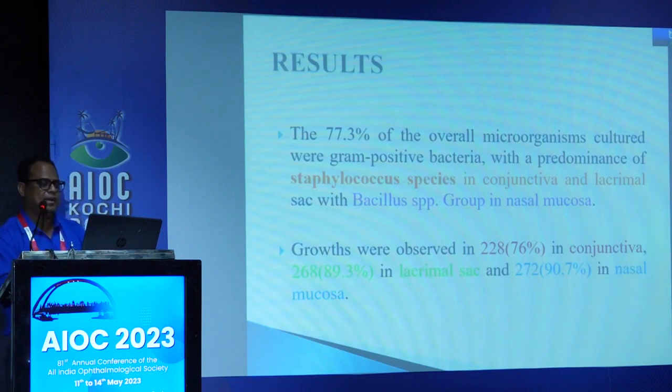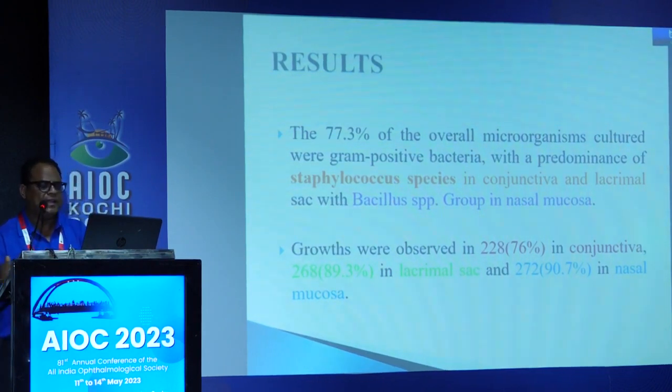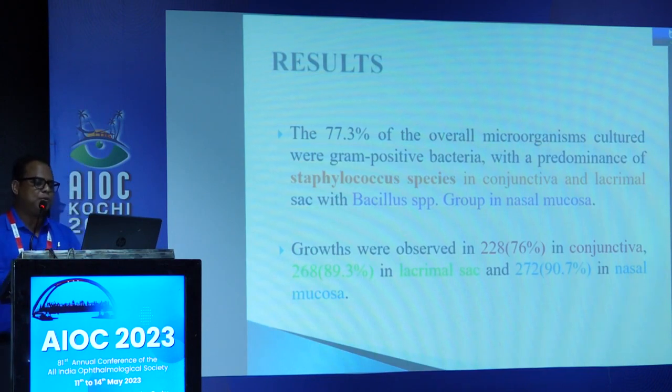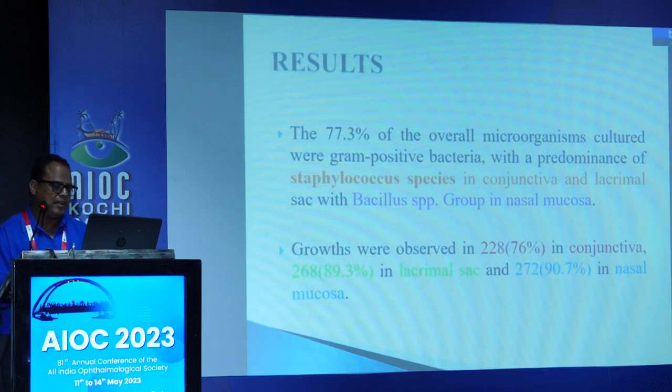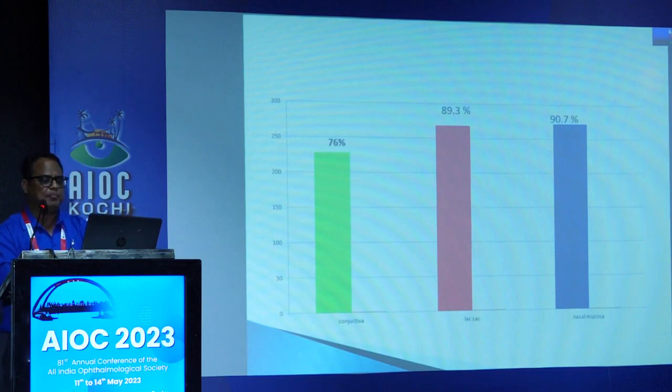Results. 77.3% of the overall microorganisms cultured were gram positive, with a predominance of Staphylococcus, obviously as per our rule. In the nose, the bacillus group was present mostly. Growth was observed in 220, 76% in conjunctiva, 268 in lacrimal sac, and 272 in nasal mucosa. Those are some of the patterns of my study.